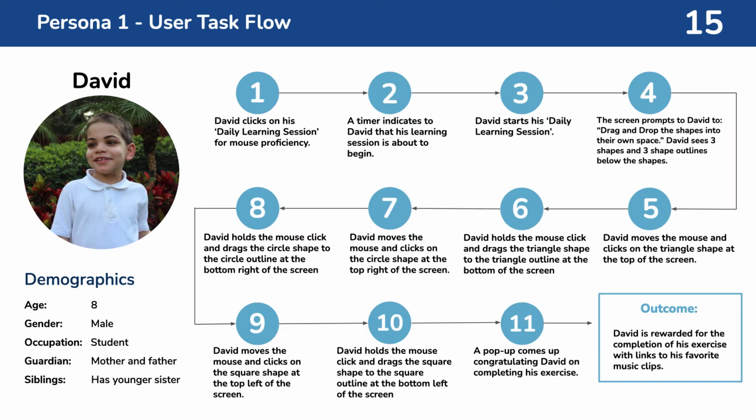And here is David's user task flow. Once David logs in, he'll click on his daily learning session to start his exercise for the day. Every kid that uses Cloud Autism will have different needs and end goals based on their current proficiency levels. So in David's case, his exercise involves dragging shapes into shape outlines. Once David completes the exercise, a pop-up will come up congratulating him, and then he is rewarded with links to his favorite music clips.